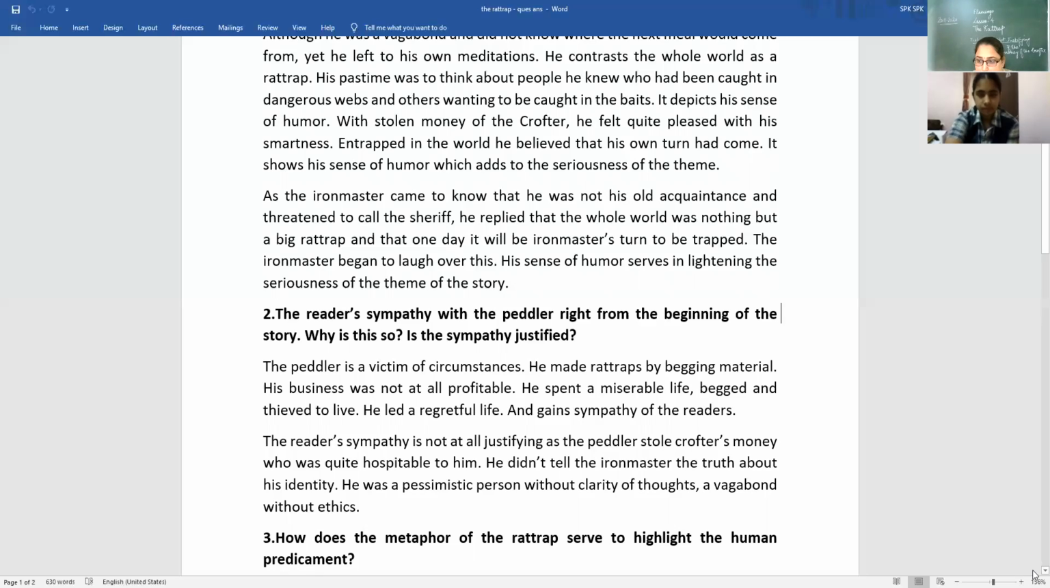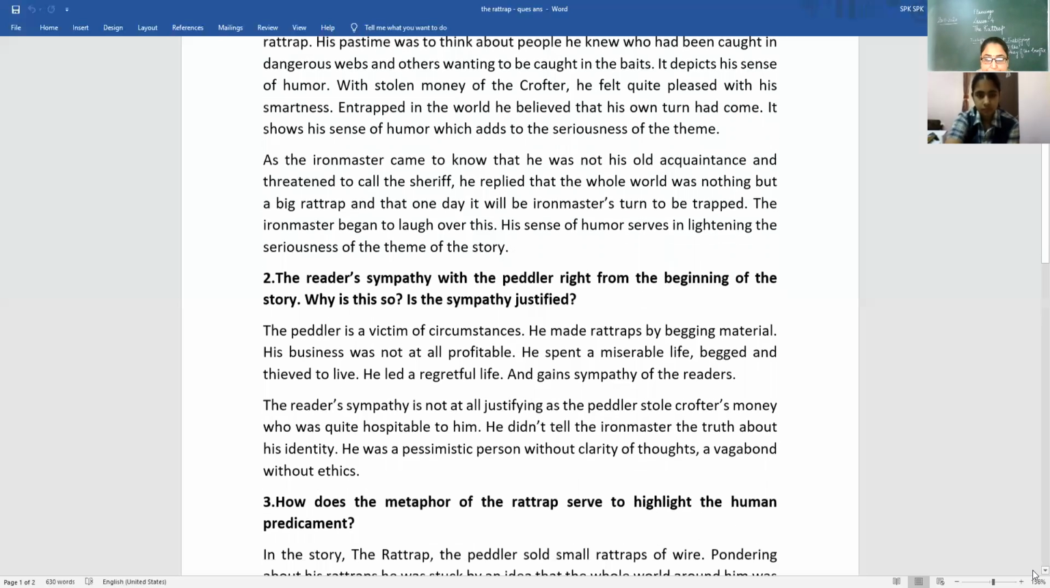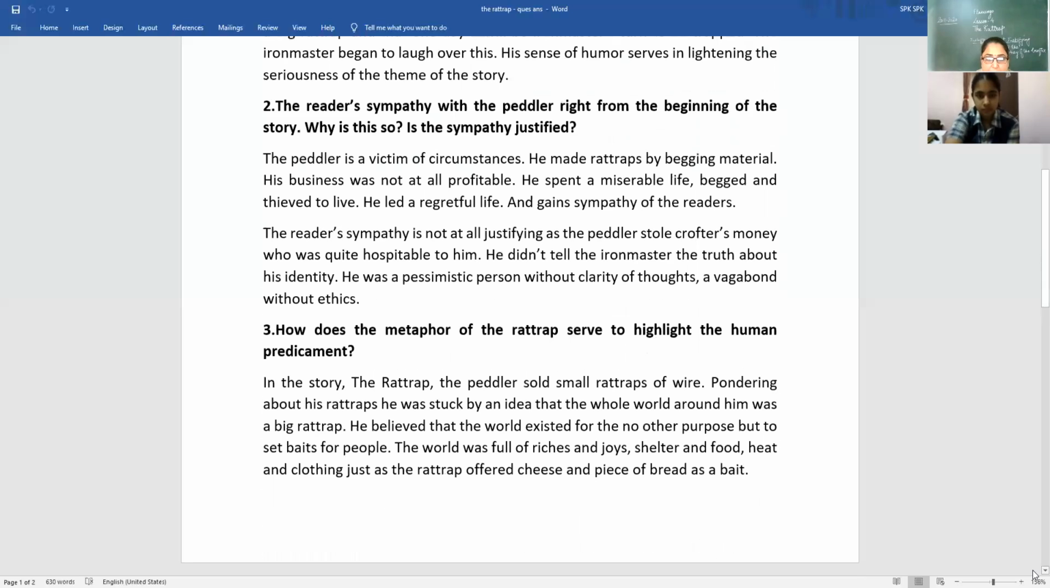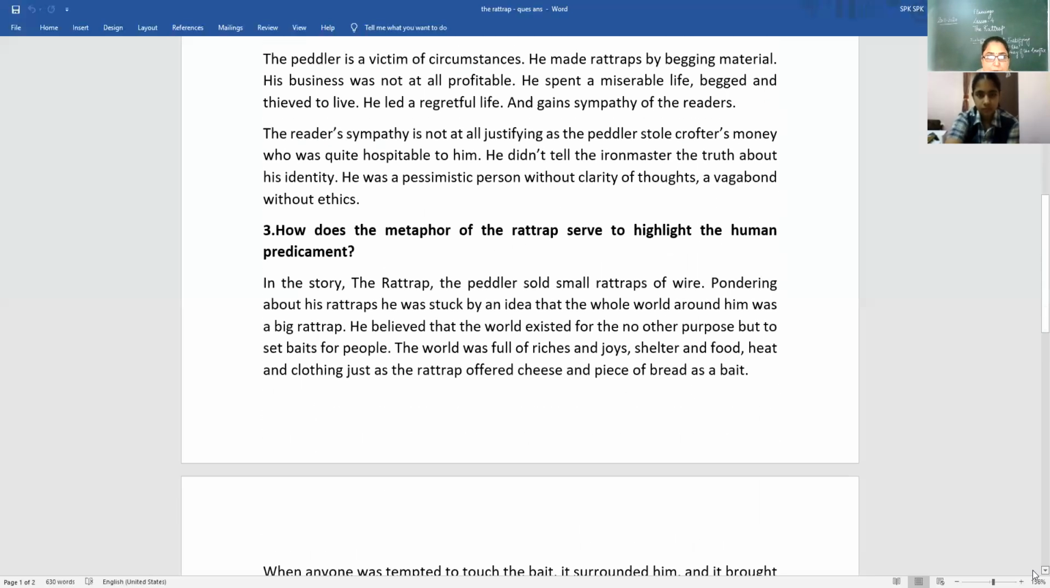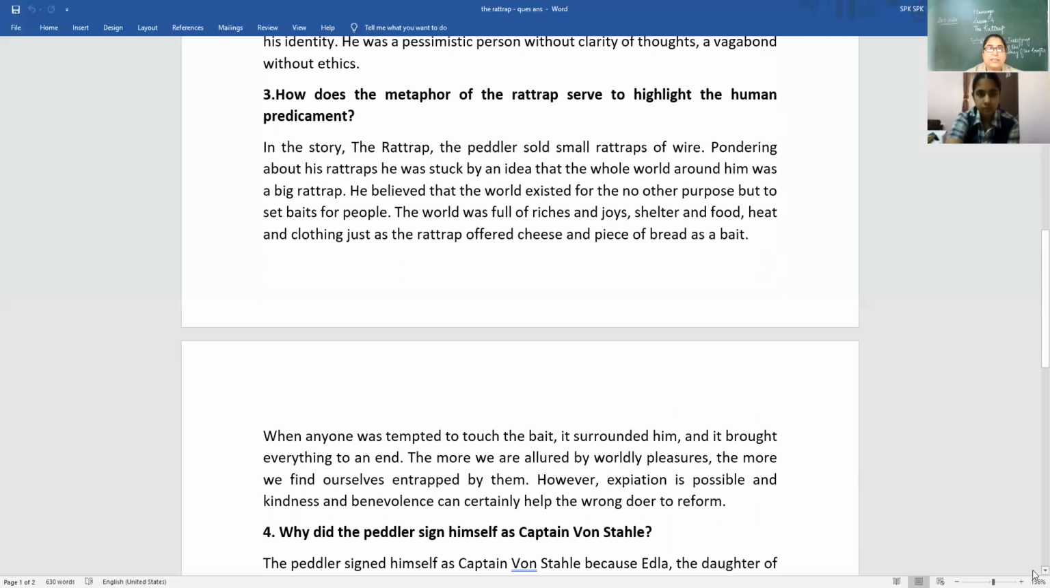Now, let's move further. Let's move on to the next question. We have discussed this question also. How does the metaphor of the rat trap serve to highlight the human predicament? This is a difficult situation. Human suffering: how is this being highlighted with this metaphor of the rat trap?